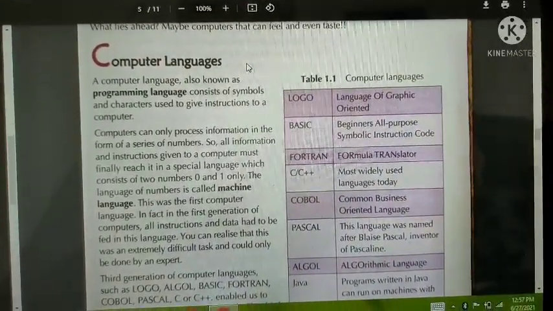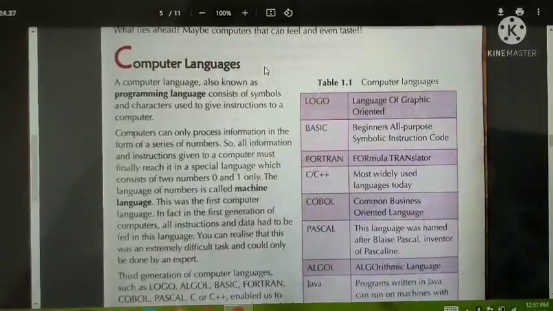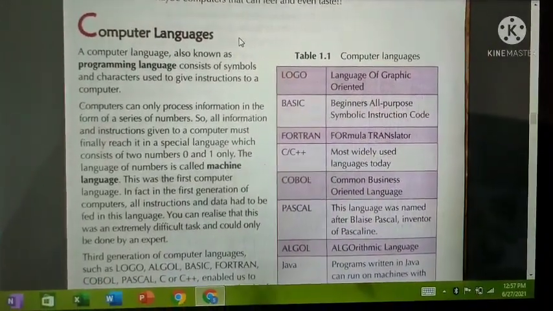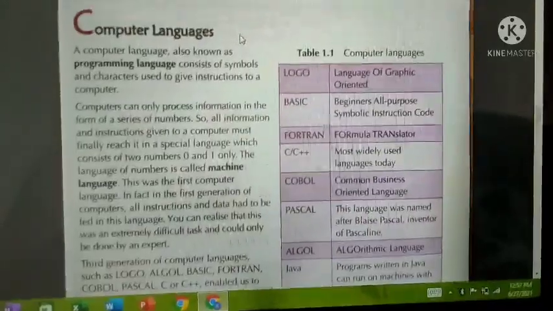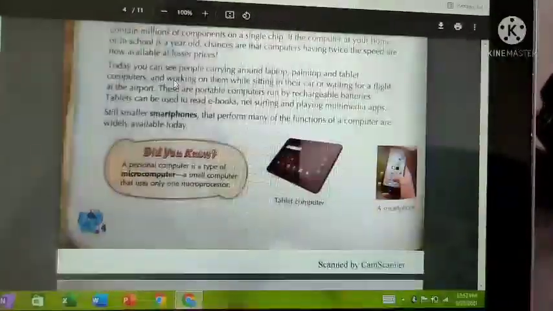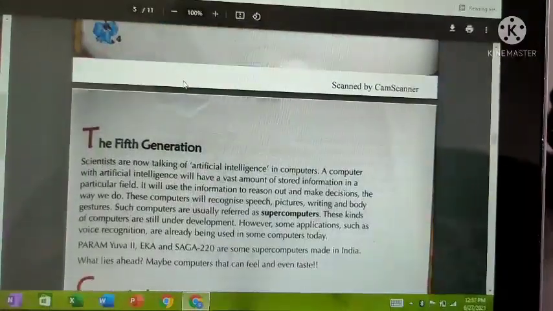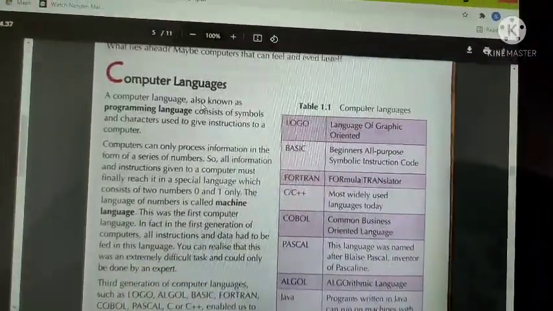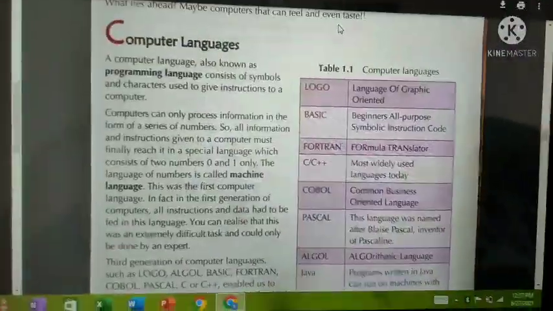Today we are going to deal with computer science first unit. Everyone take page number 5. Okay. Last class till which topic we saw? Till the fifth generation of the computer we saw. Today in this class we are going to see about computer languages.